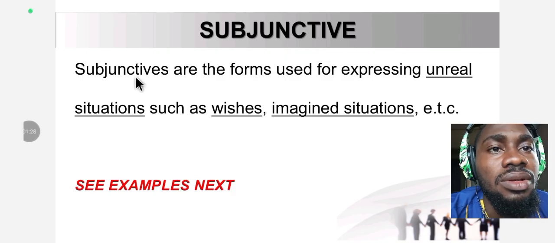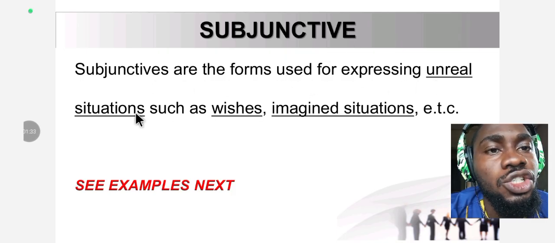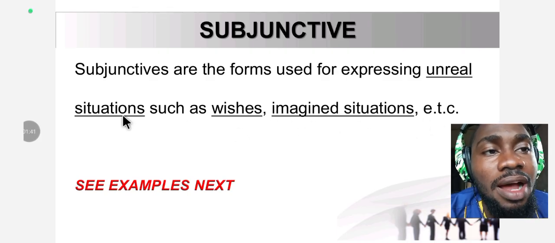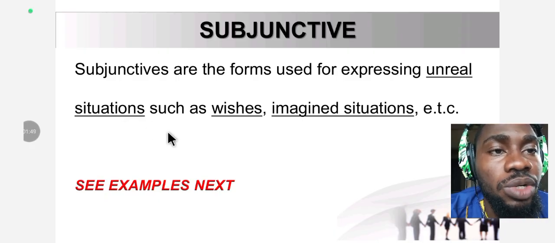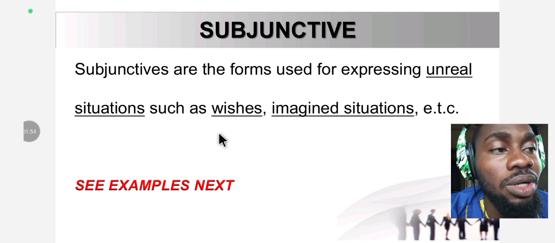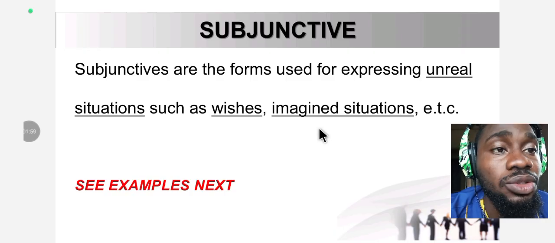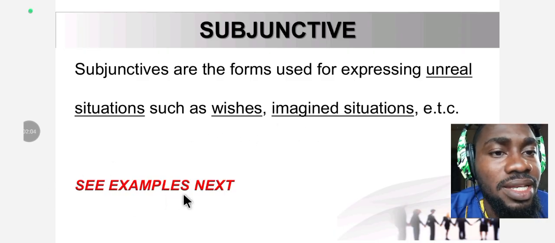Subjunctive. Subjunctives are the forms used for expressing unreal situations such as wishes, imagined situations, and so forth. Subjunctives are forms used to express situations that are likely not to be real, such as when you are making a wish, or imagined situations, imaginations. You use subjunctive forms to express them. So let's see examples next.